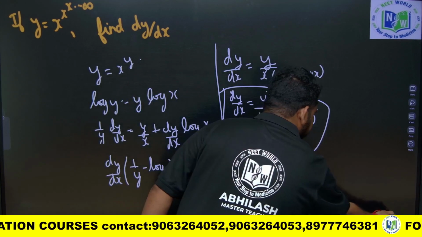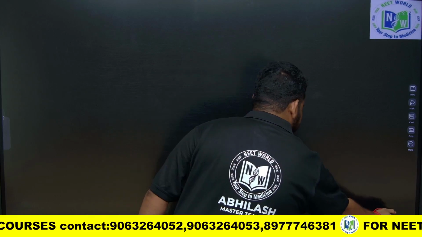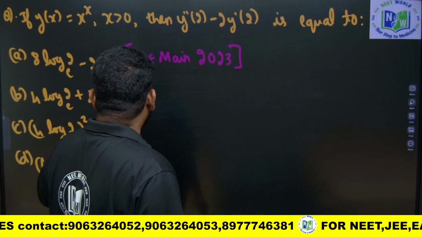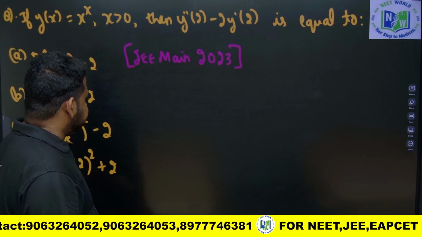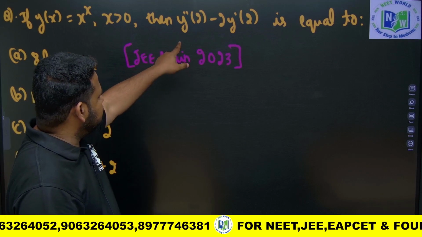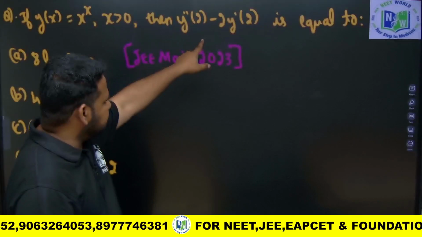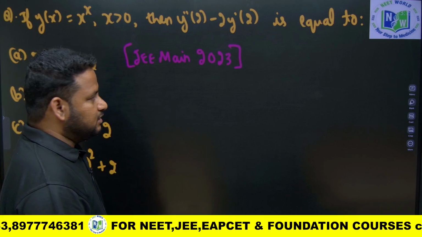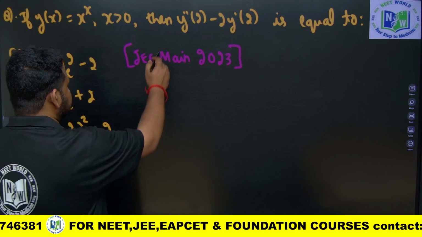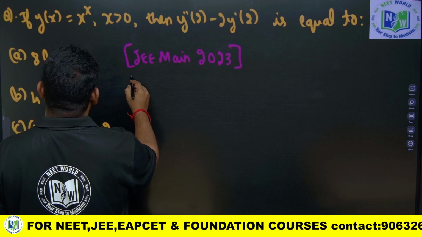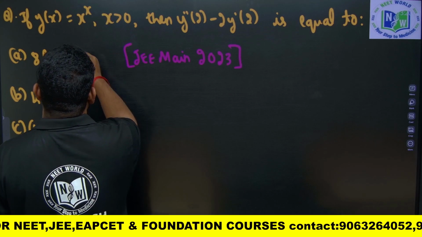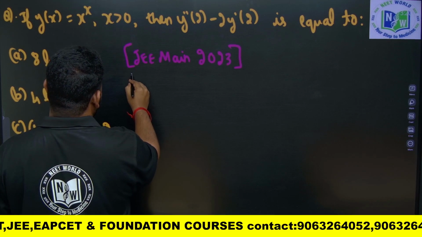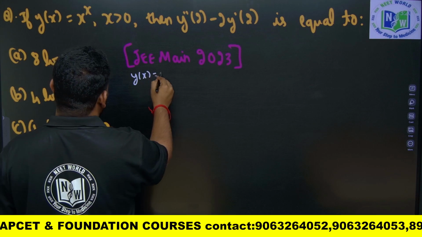Let us move to the next one. They were given g of x is equal to x power x, x is positive. Then y dash of 2 minus 2 times y dash of 2 is equal to what they are asking. So let us find y dash and also y double dash. They were given y of x, so let me write it as y of x is given as x power x.